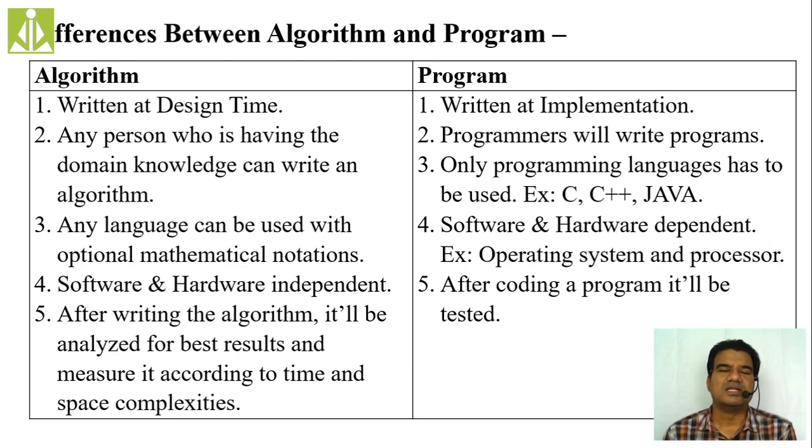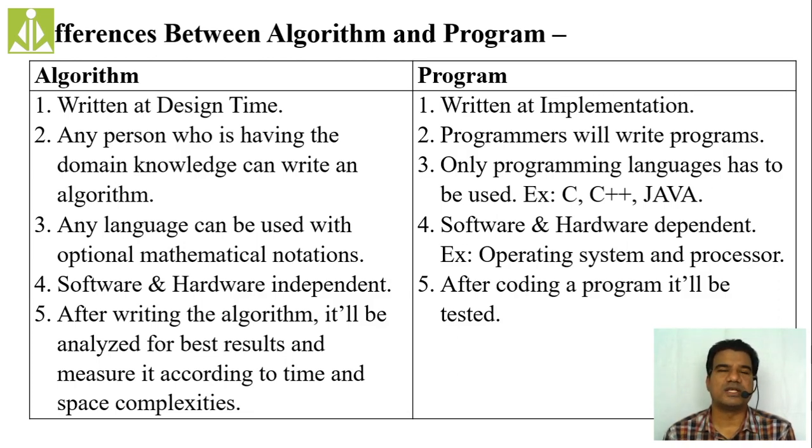Then when writing algorithms, we need not bother about the memory of the computer, the processor, the speed of the computer, because we are writing the algorithms on paper and nowhere bothering about the computer's resources. So algorithms are independent of software and hardware of the computer. But when you are writing the program, we do consider all these things.